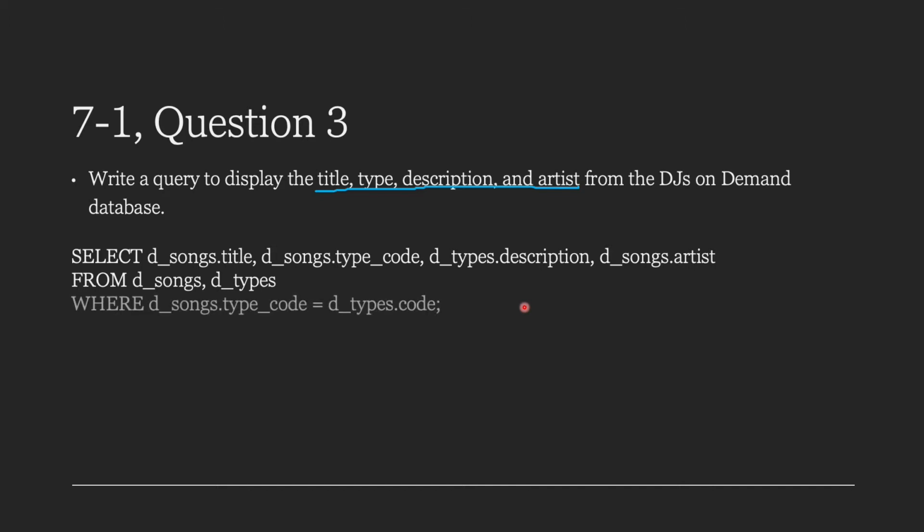And we also need a where statement. And in this case, our where statement is going to be where dsongs.typecode is equal to dtypes.code, because the code is going to be the same because we're using this code from the dtypes table. And we have to have that there so that all of our information is in the same row as the information that matches, so that we have a song with the same type code as the type and they overlap, right? Because that's information that pertains to both. So we'll go ahead and go into Apex and run our code.